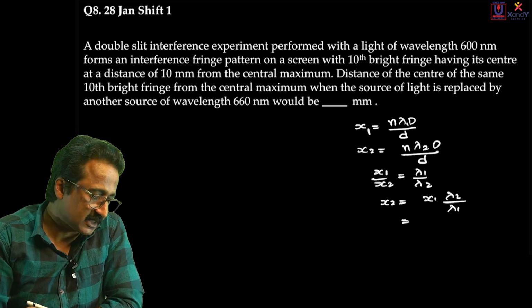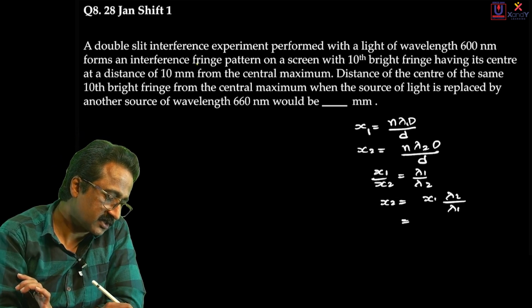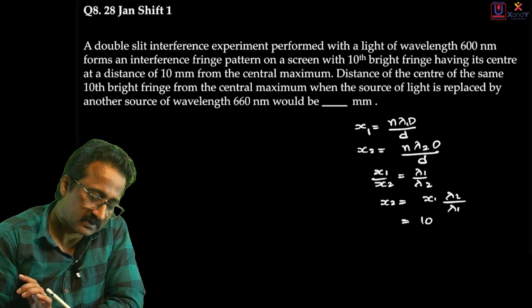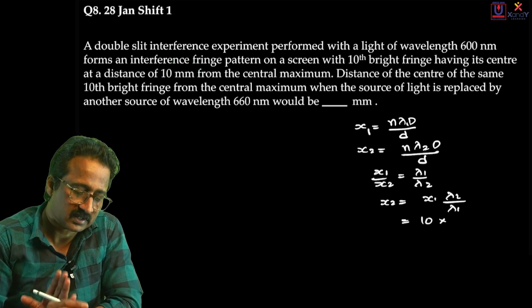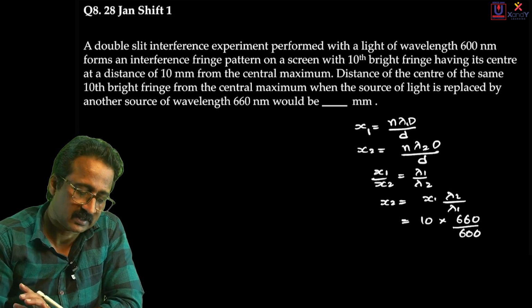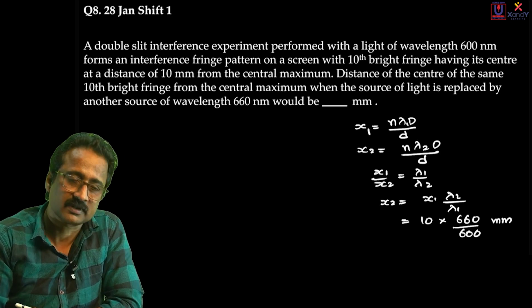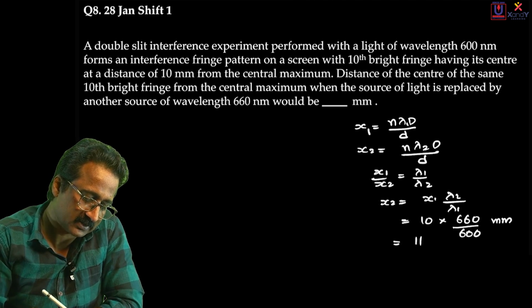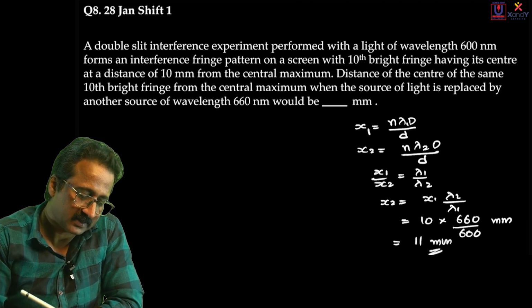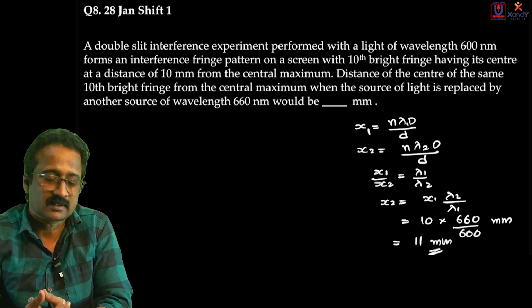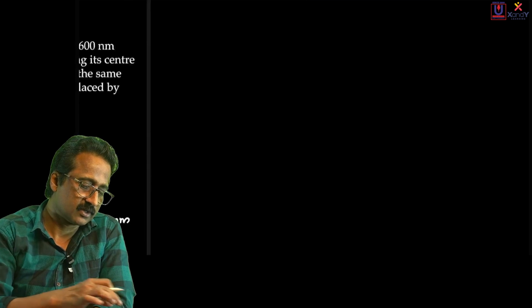Now let me come to what is x1. They say that the initial distance for the first color was 10 millimeter. I am expressing the answer in millimeters, so 10 into lambda 2, which is given to be 660 nanometer, divided by 600 nanometer. The answer will come in millimeters here because it is 10 millimeter. This gives you 11 millimeter. That is the distance to the new 10th bright band for the second color. That was not a difficult question.